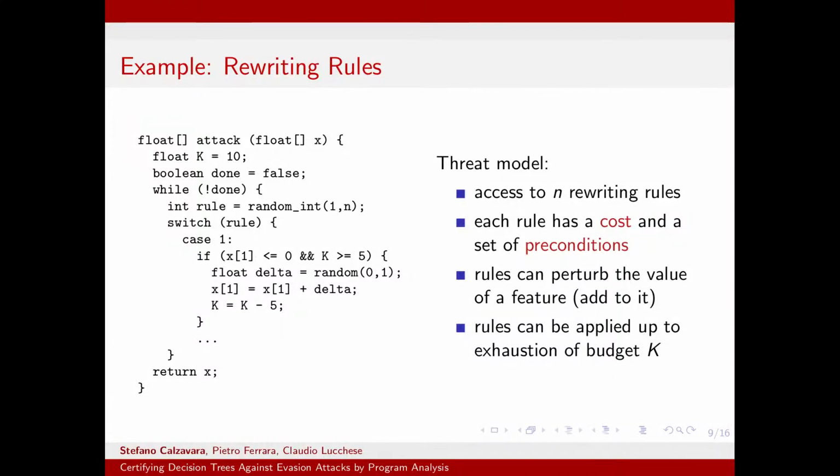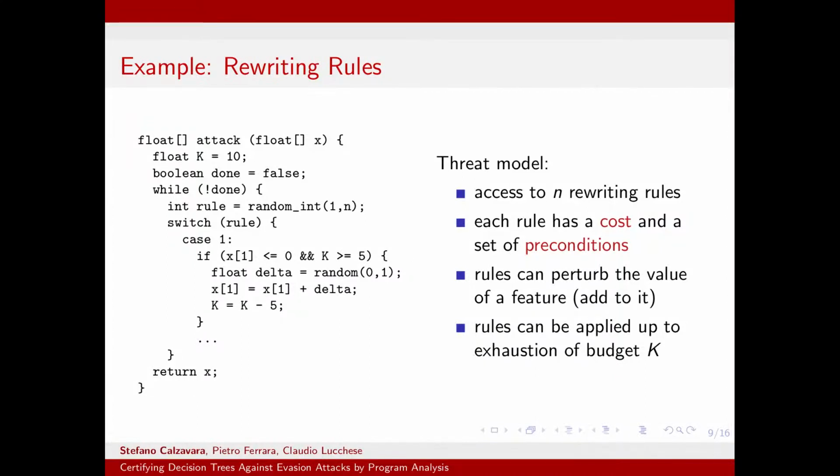As you can see in the left part of the slide, we can model the behavior of the attacker by defining the attack function appropriately. The idea is quite simple. We start from a float variable k, which has value 10, and until we are not done, we randomly pick one of the writing rules available to the attacker, and depending on the rule, we just apply the perturbation which is encoded by the rule, and we pay the price of the rule.